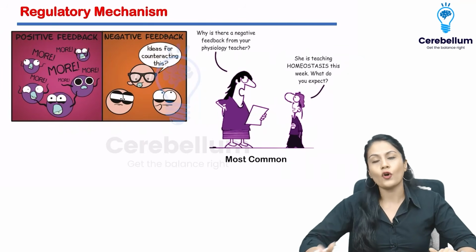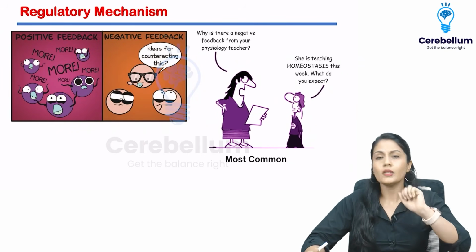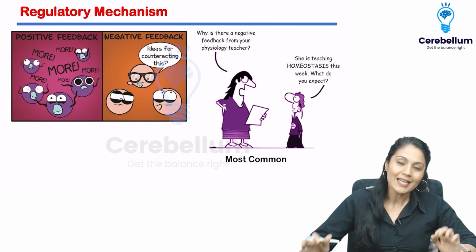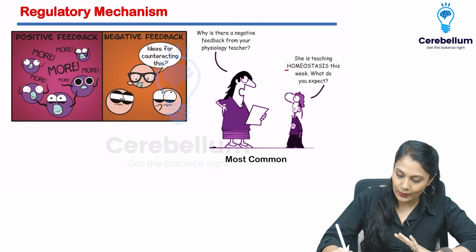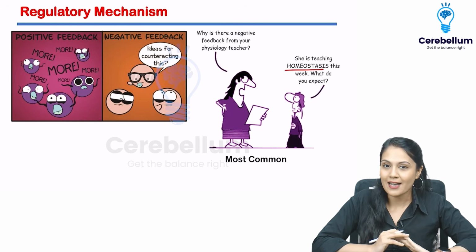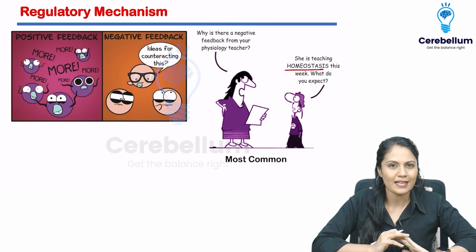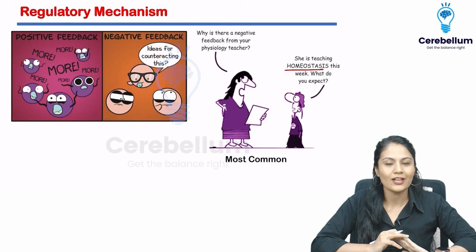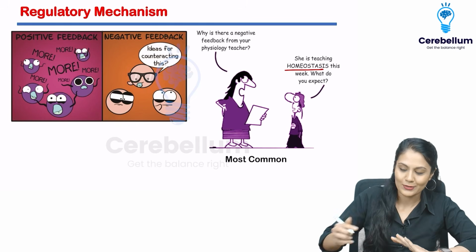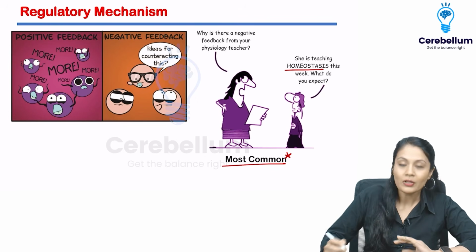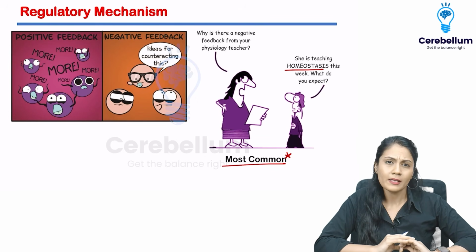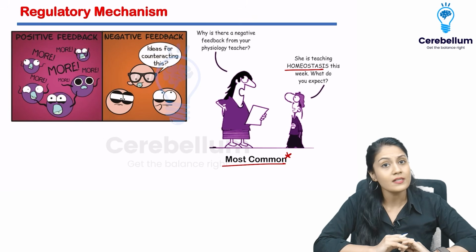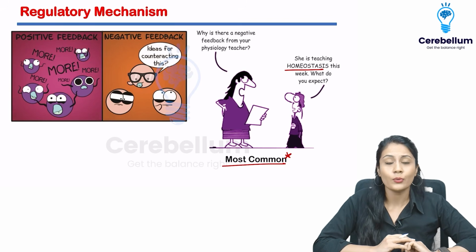Let's see. First of all, remember that the feedback system, which is the most common regulatory system, is the negative feedback system, right? Everything goes in the negativity. So see over here, homeostasis. The mother is asking why you have less marks. That means negative feedback from the teacher, and the boy is saying that she's teaching homeostasis. Why have I given you this meme? Please remember that the most common regulatory mechanism is negative feedback. Most common means there are going to be thousands and thousands of examples of negative feedback, and we are going to do the smart study. We are not going to waste time only doing hard work, right?